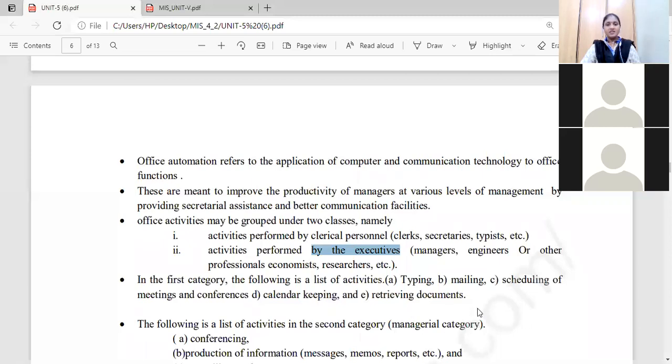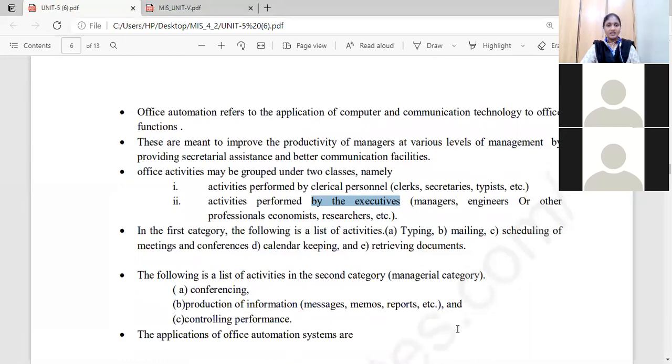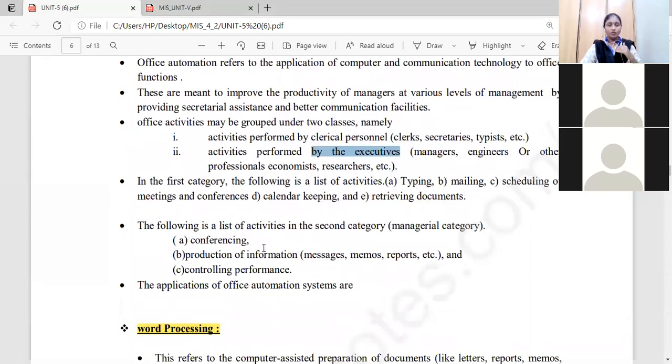So in the first category, what are the clerks, secretaries or typists preparing? They are preparing general typing of documents, and they do the mailing and scheduling of meetings and conferences. What are the managerial category or experts doing in your organization? The second activities: how they are going to arrange the conference and how they have to plan things.